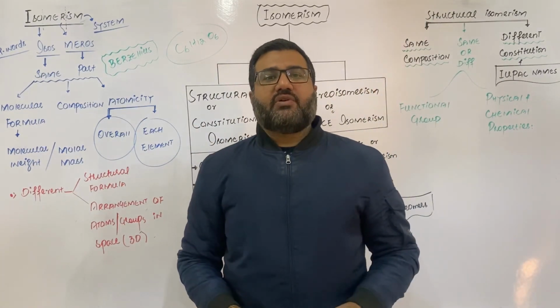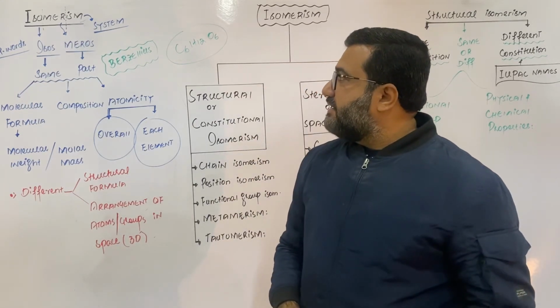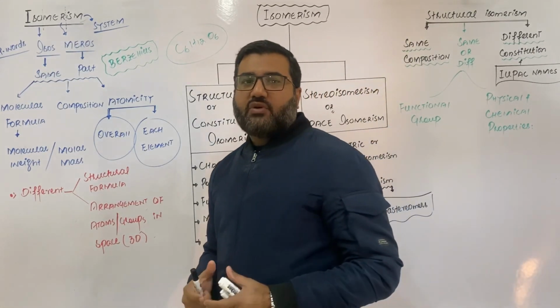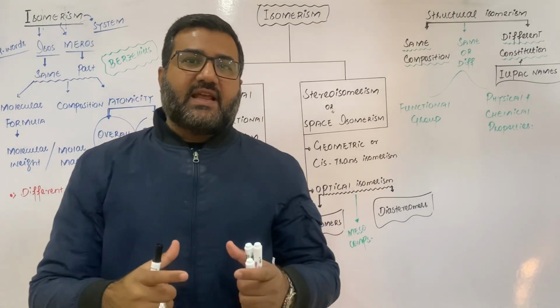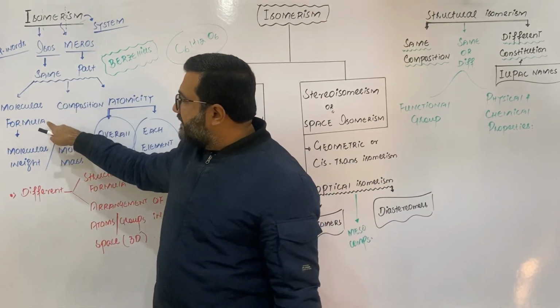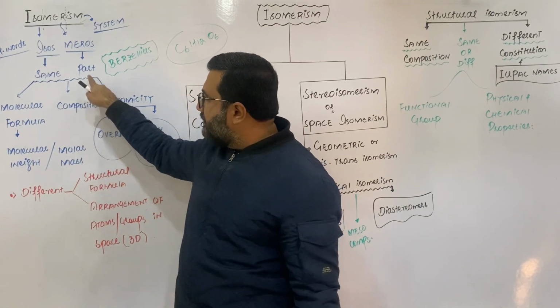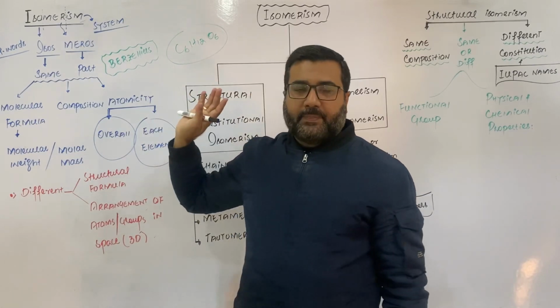Now let us talk about the definition of isomerism. Isomerism is the phenomenon in which two or more compounds have the same molecular formula, or you can say the same chemical composition or the same atomicity.